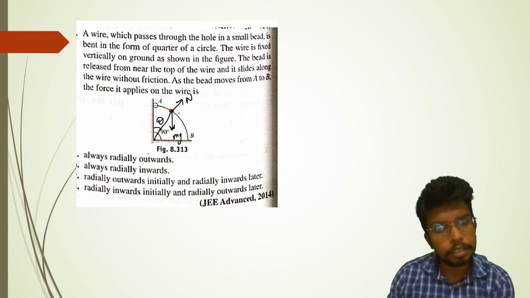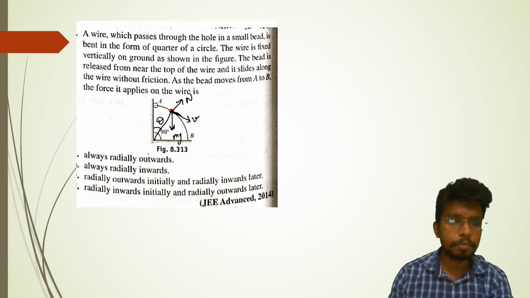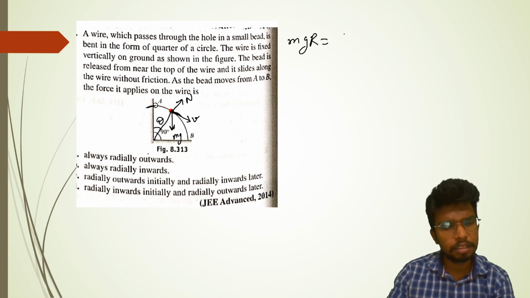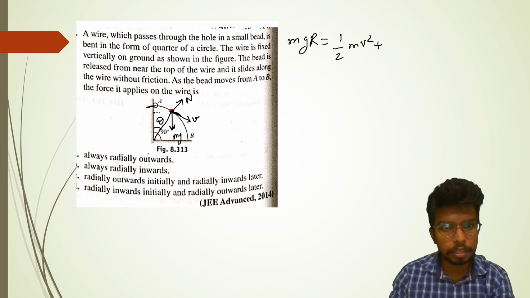Obviously the bead is moving with some velocity, so let's assume the velocity to be some v. If there is no friction, the potential energy it had, mgr, should be equal to the kinetic energy which it gained, half mv square, plus the distance which it has lost.